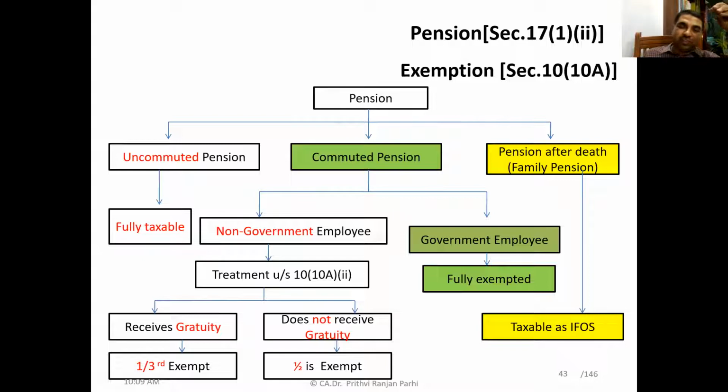But for non-government employees, treatment is given under section 10(10)(a)(2). Here again there are two possibilities. We have to see whether the employee receives gratuity or does not receive gratuity.